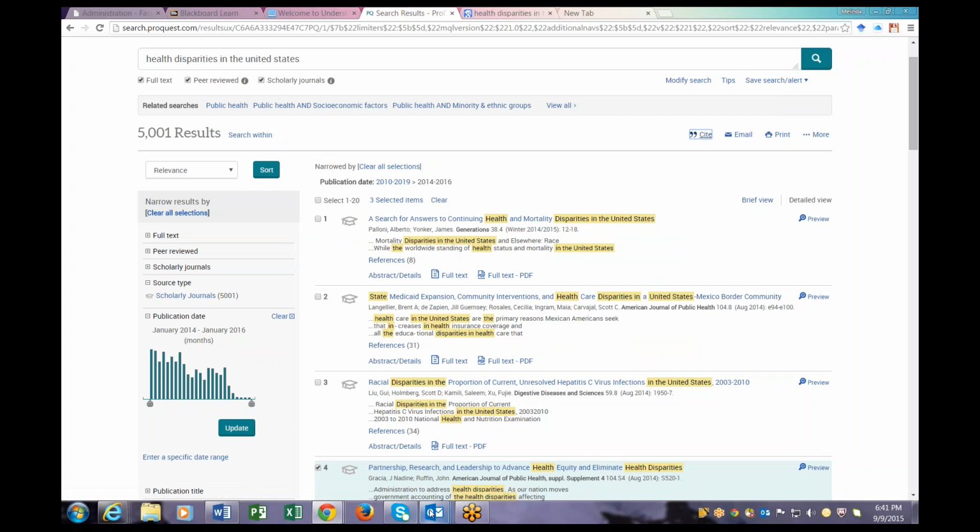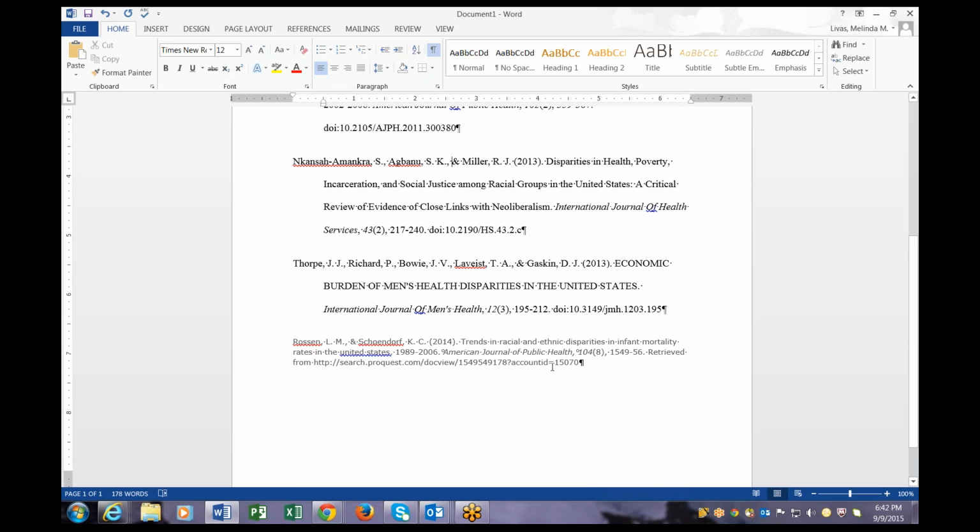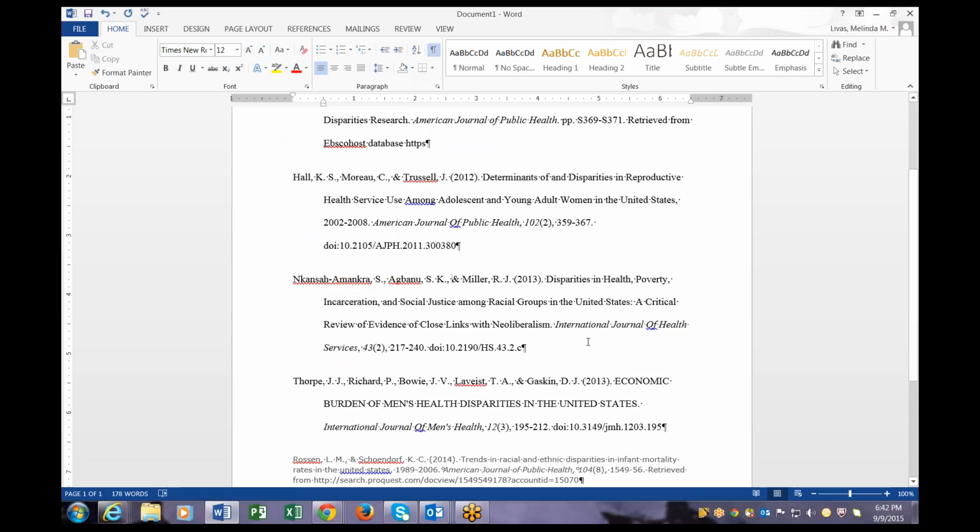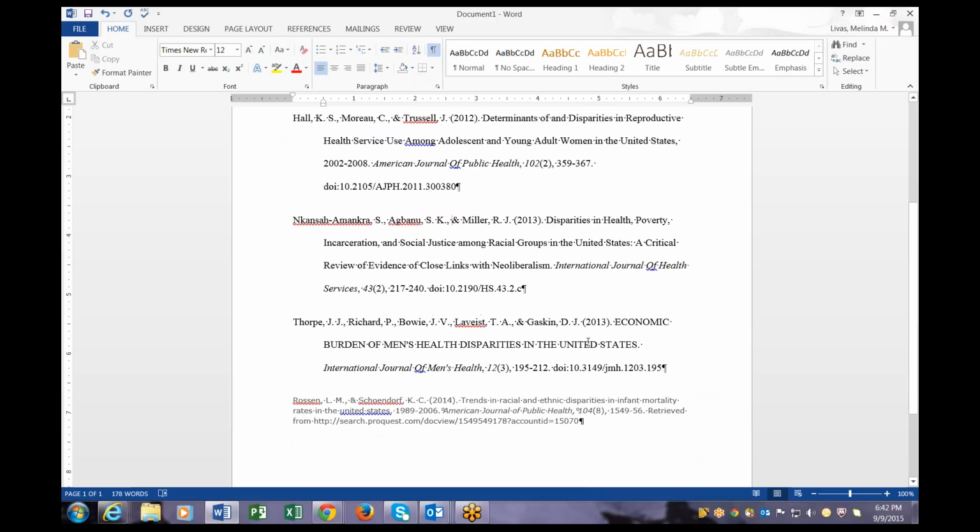So let's get back to our example here. All right, I'm looking at this. It looks like it's almost right. However, when databases migrate over from their database to your email, if you ever see this, make sure you fix it, because this is wrong. There are no capitalizations in APA titles unless it is an acronym. That's it. See how they have "economic"? The only things that should be capitalized in all of this are the letter E and, of course, United States, and that's just the first word. So this is totally wrong.